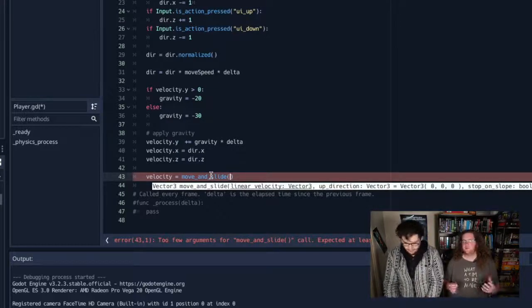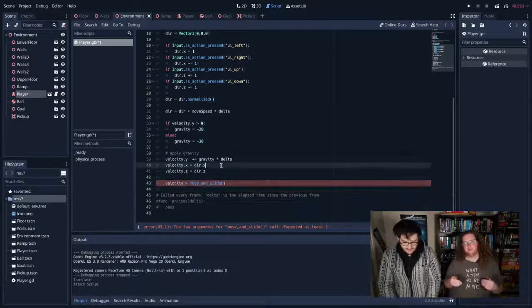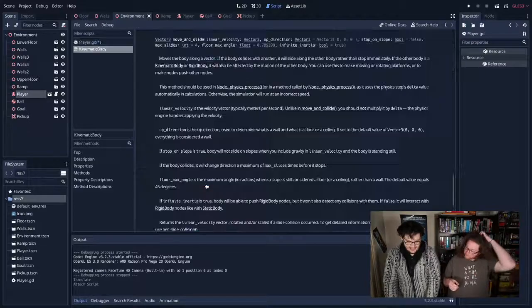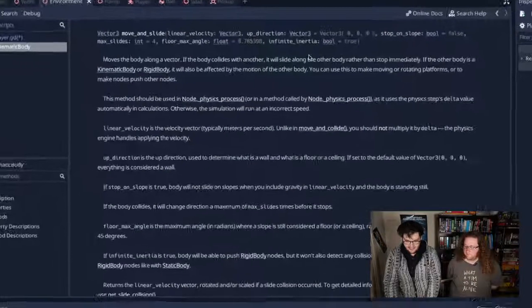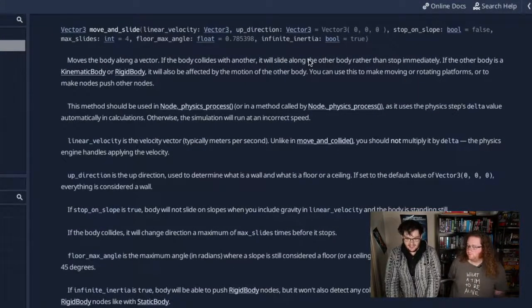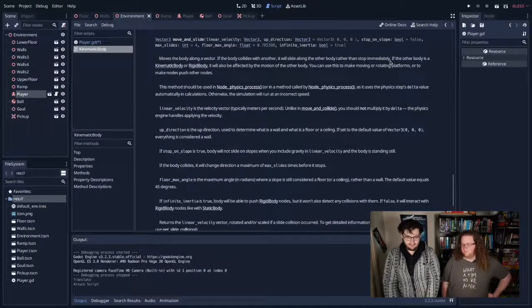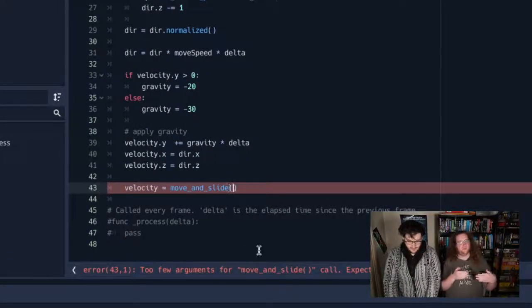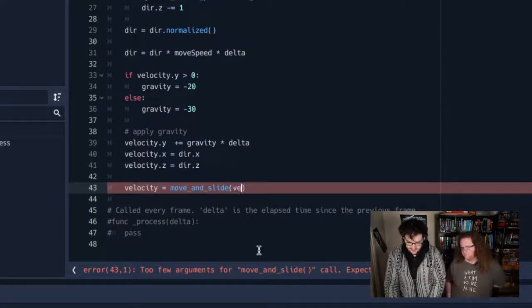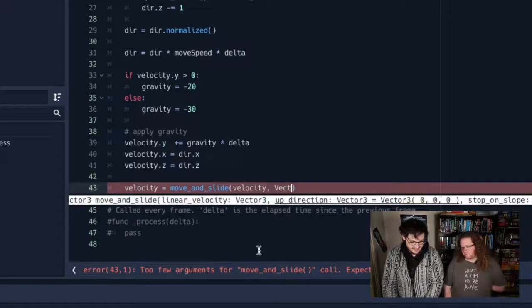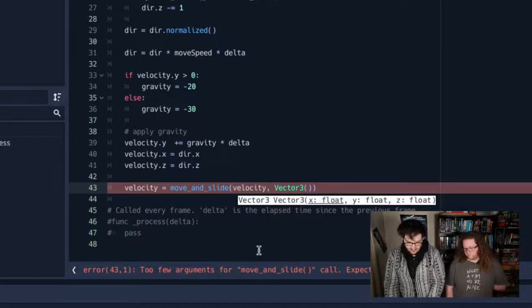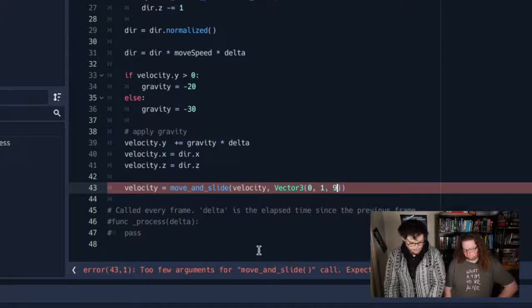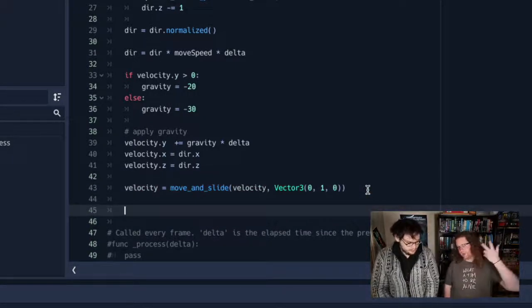Pretty much every game engine, especially Godot, comes with a whole bunch of built-in functions so you don't have to think about that stuff. And you'll see here that I can actually command click this move and slide, and it tells me it moves the body along a vector. If the body collides with another, it will slide along the other body rather than stop. It's great, right? It basically means you don't have to do the calculations yourself. The documentation is great though. So we're going to pass velocity into that and pass a vector in telling it which way is up. That's pretty simple. So the way up is up, Y.